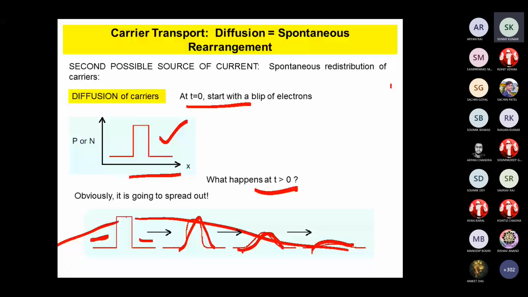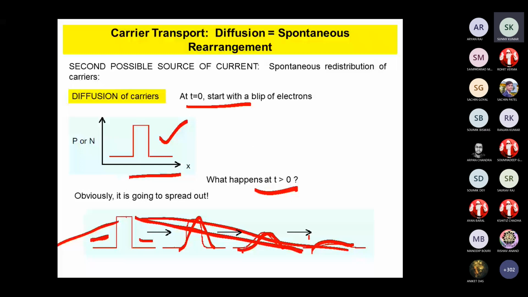Because always you are getting this type of slope. That is the dP by dx, or dN by dx. So first it is increasing.